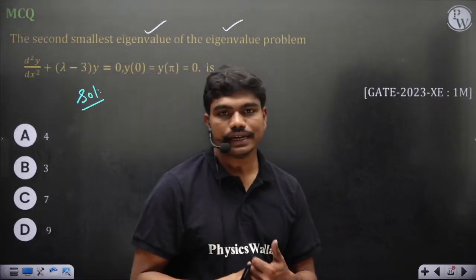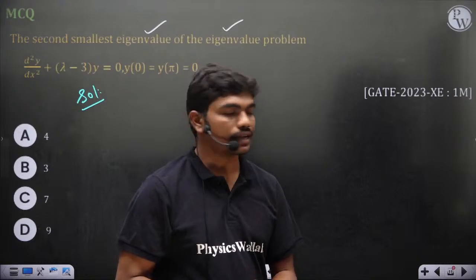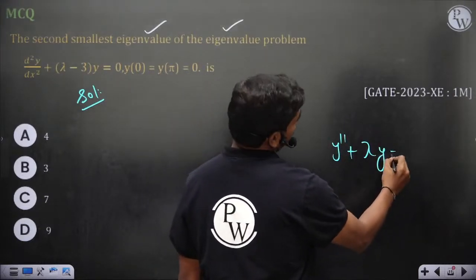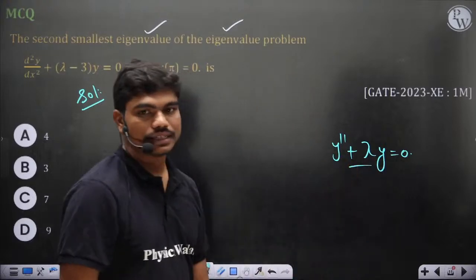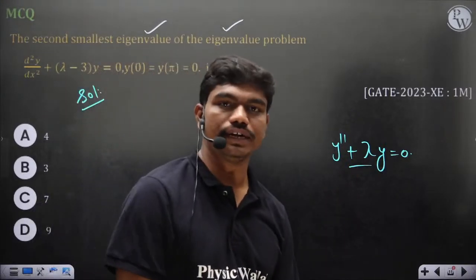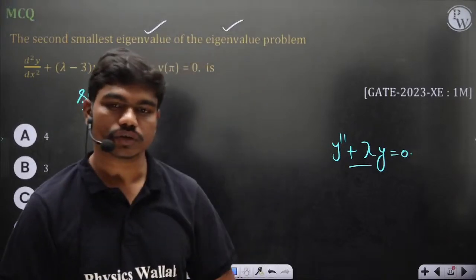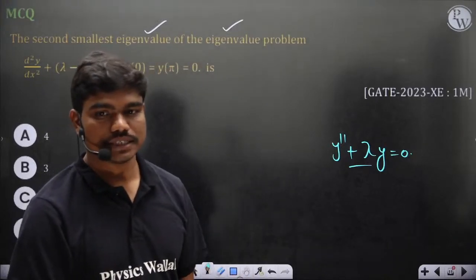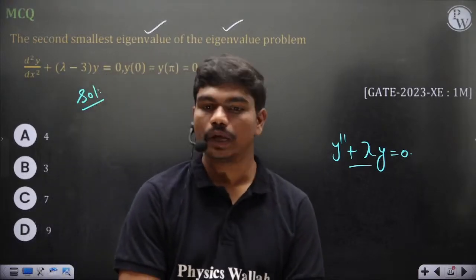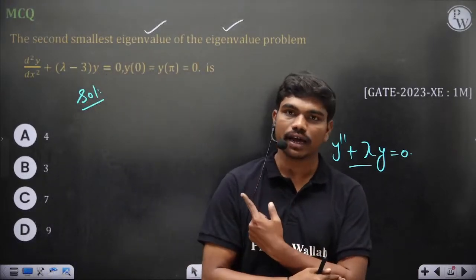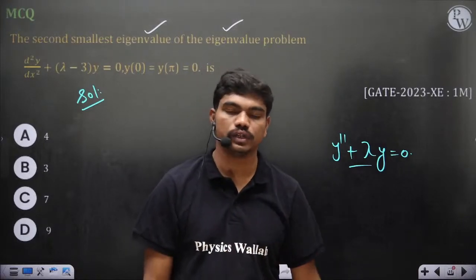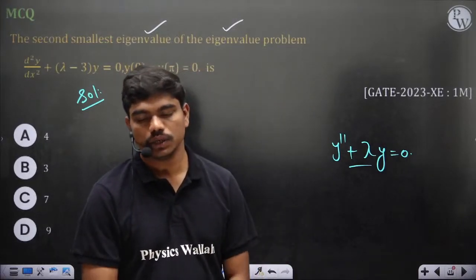Normally when you look at any differential equation, for example, of the form y double dash plus some constant into y is equal to 0, if alpha 1 and alpha 2 are not equal, then you calculate alpha 1 independently, alpha 2 independently, and substitute. But in the GATE exam generally I don't think they'll give two different ones, though they can if they want. Like how I have calculated alpha 2, similarly you calculate alpha 1, you'll get the alpha 1 and alpha 2 values, then you can do the squaring, adding, whatever you want.